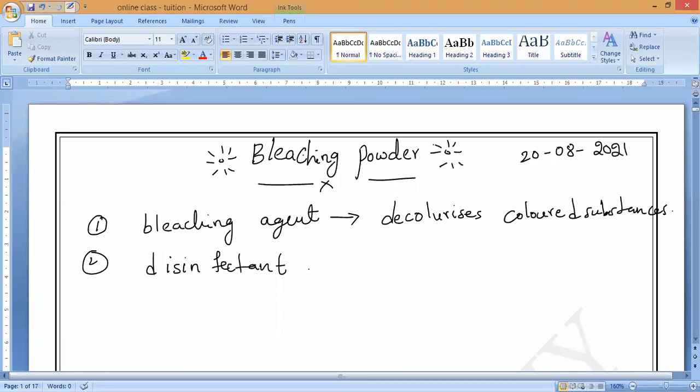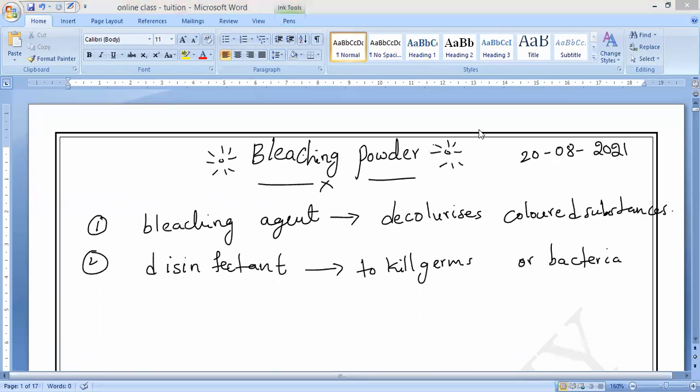Like that, disinfectant means what? It is used to kill germs or bacteria. That is called a disinfectant. This is what we studied in the last class.